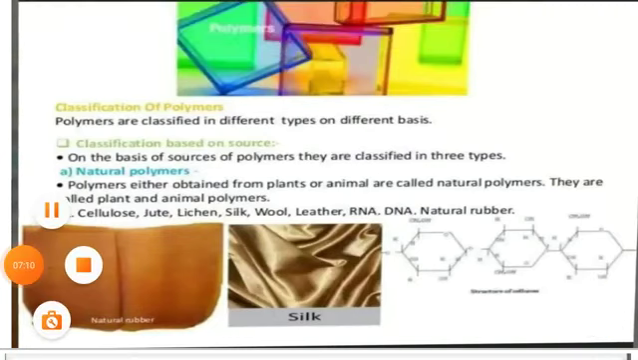The polymer which we are obtaining from plants is plant polymer. Your cotton, we are obtaining from plants. Your jute, your hemp, which we are obtaining from plants, so they are plant polymers. And the second classification of natural polymer is animal polymer. The polymer which we are obtaining from animals, such as your silk and wool. We are obtaining silk from the silkworm, wool we are obtaining from sheep. They are nothing but animal polymers.